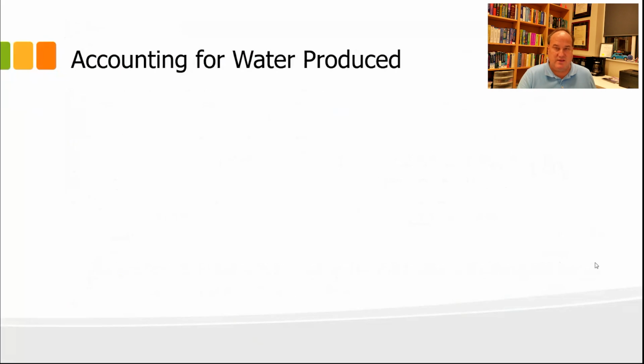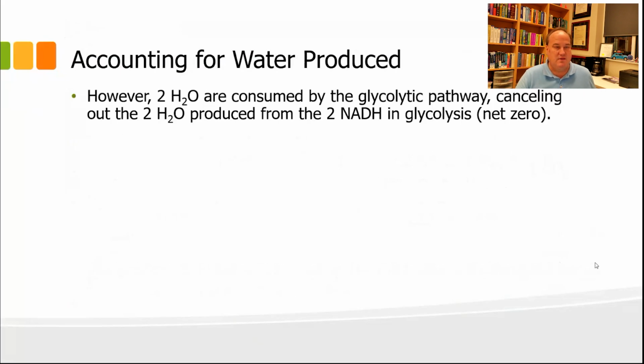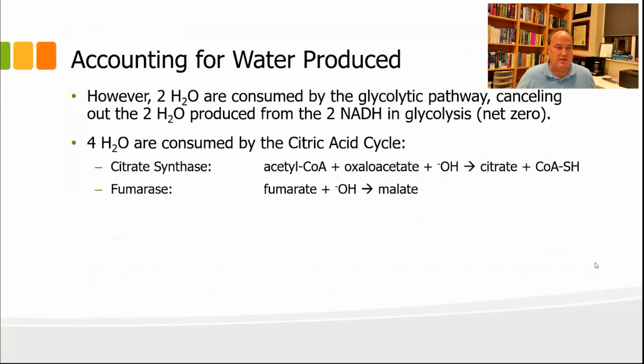Now, we're not quite done because 2 water are consumed in the glycolytic pathway. And so this cancels out 2 of the water produced from the NADH in glycolysis. So there goes 2 water right away. That just gives us a net 0. And then 4 water are consumed in the citric acid cycle, and that's by the citrate synthase step, which combines acetyl-CoA and oxaloacetate to make citrate and CoA-SH. That's the very first reaction.